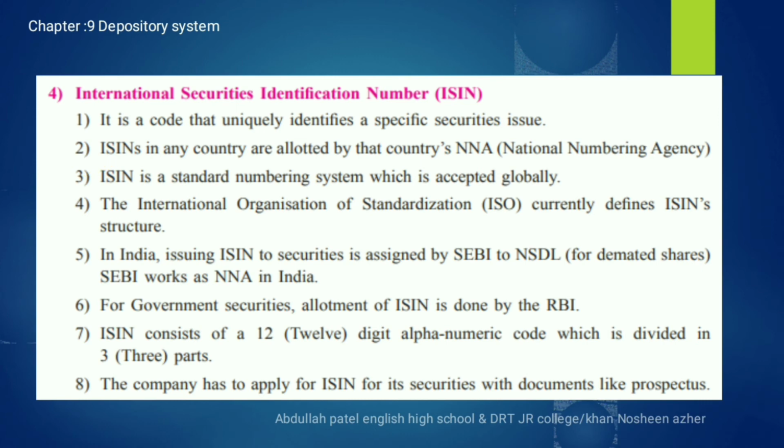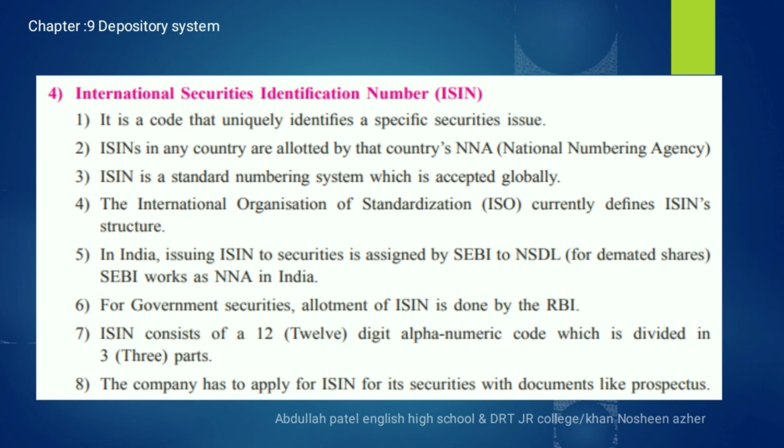Third point, the ISIN number is a standard numbering system which is accepted globally. That means each and every country is using the ISIN number for the identification of the company and of the investor. Fourth point, the International Organization for Standardization, ISO, defines the ISIN number structure.